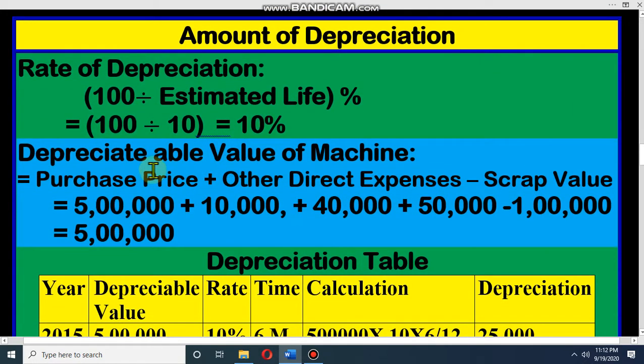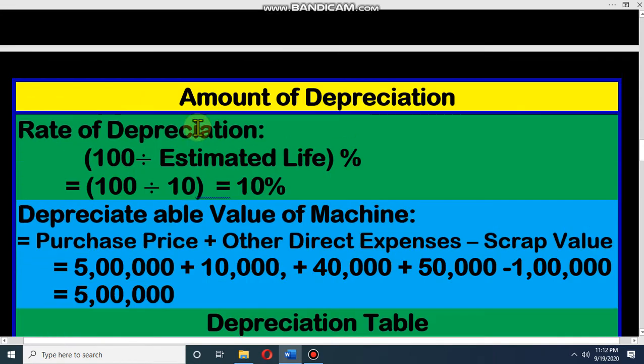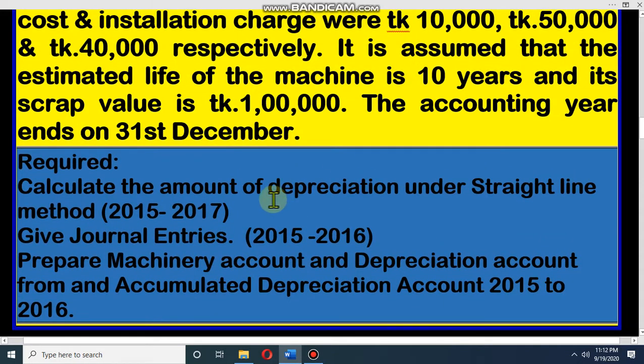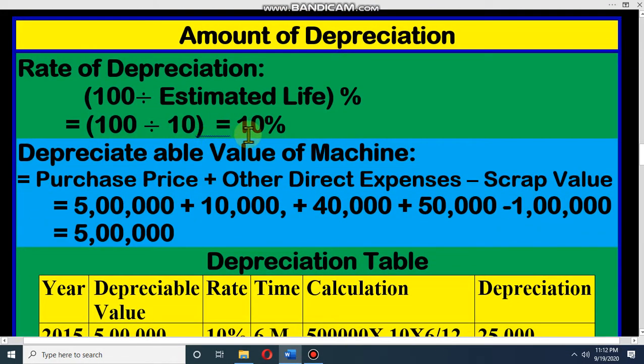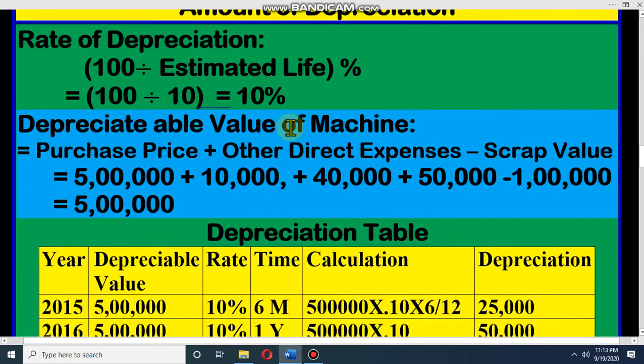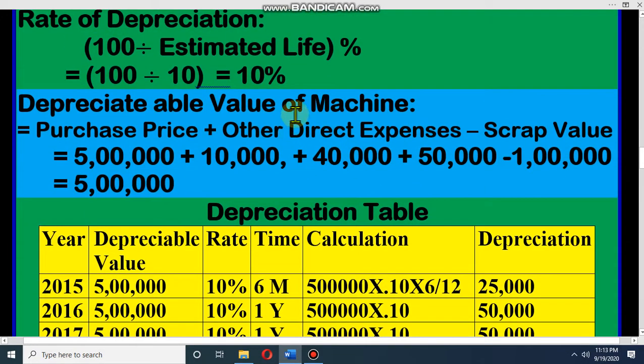Dear student, in the straight line method, the formula of rate of depreciation is 100 divided by estimated life. If you can remember, in reducing method, it was 100 divided by estimated life into 2, and this time 100 divided by estimated life. So, if you read the question, the estimated life is 10 years. So, 100 divided by 10, that means 10 percent. So, dear student, in this math, rate of depreciation is 10%.